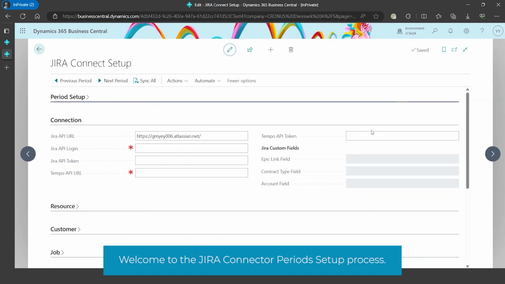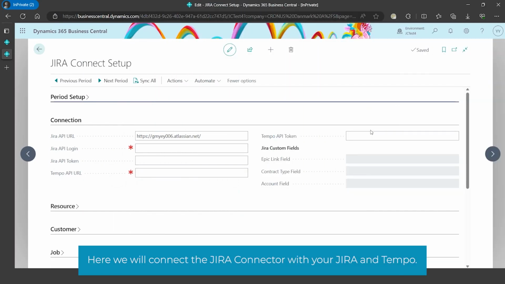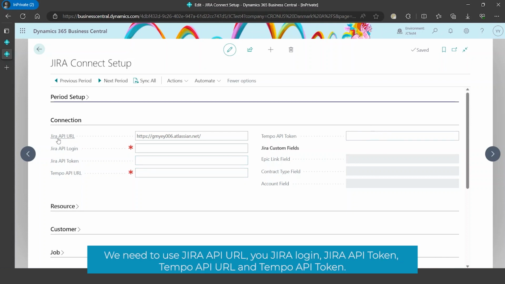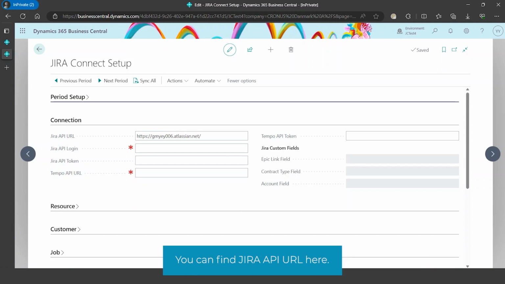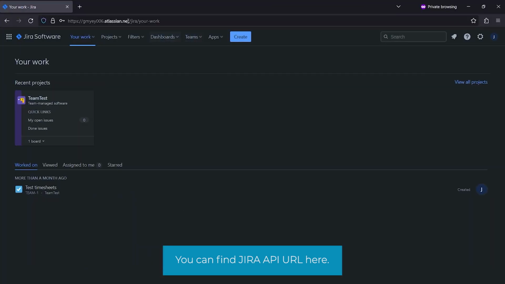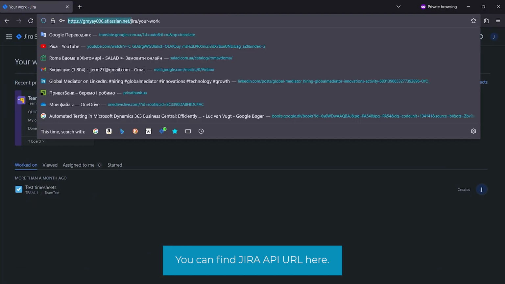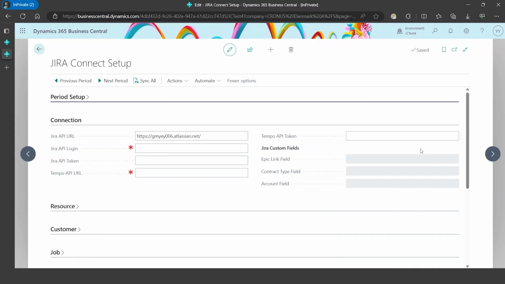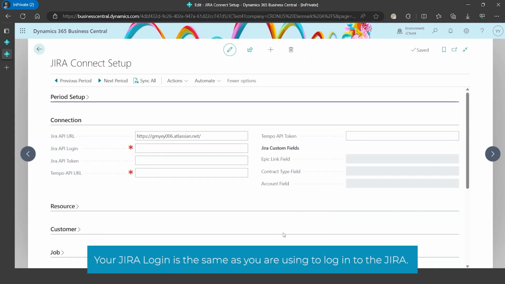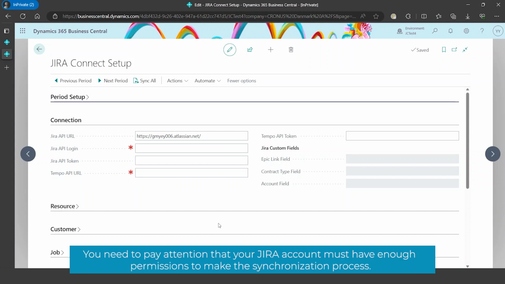Welcome to the Jira Connector connection setup process. Here we will connect the Jira Connector with your Jira and Tempo. We need to use Jira API URL, Jira API login, Jira API token, Tempo API URL, and Tempo API token. You can find Jira API URL here. Your Jira login is the same as you are using to log in to the Jira. You need to pay attention that your Jira account must have enough permissions to make the synchronization process.